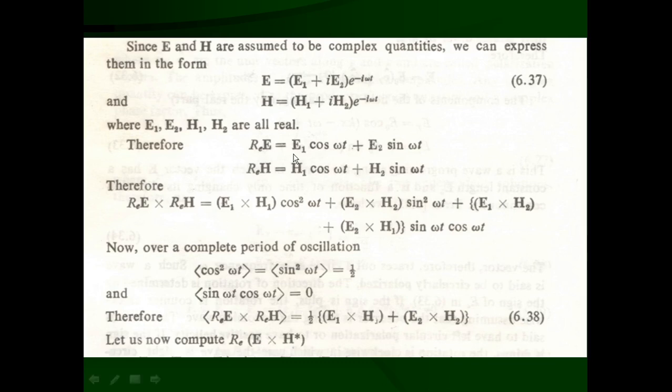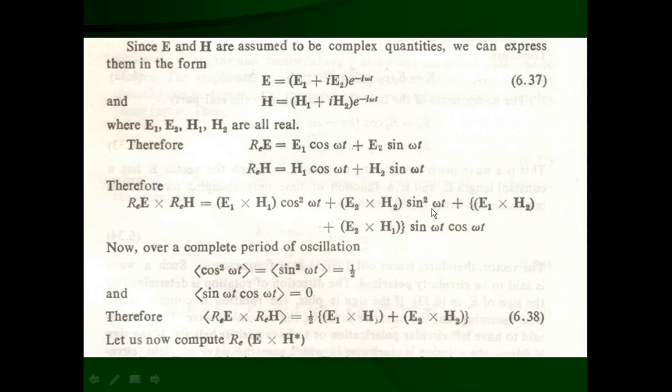The first term is E1 cross H1 into cos omega t into cos omega t, that means cos square omega t. So the first term is E1 cross H1 cos square omega t. Similarly, we will get the second term E2 sin omega t cross H2 sin omega t, that means E2 cross H2 sin square omega t.